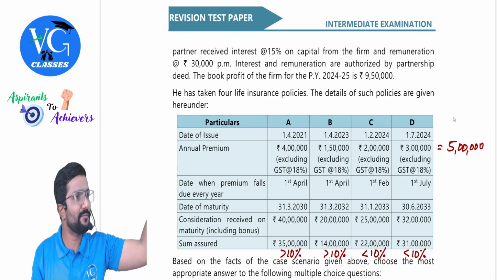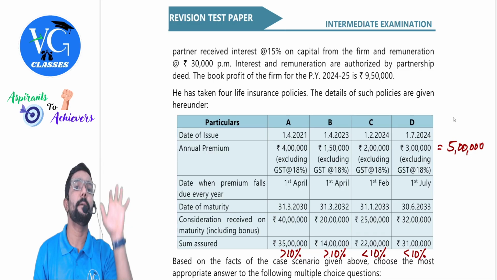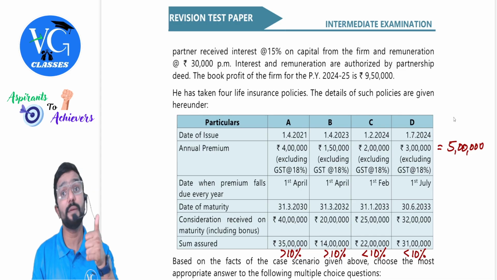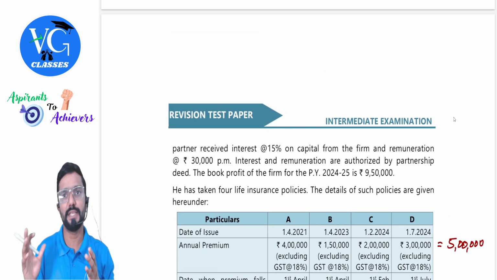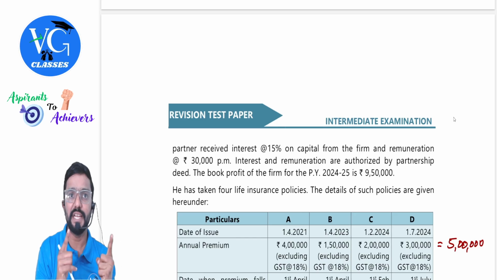Is it taxable in the hands of the partner? No, because what is allowed for the firm is only taxable for the partner. Sir, what about interest on capital? Is it allowed for a sleeping partner? Yes. For interest on capital, there is nothing called working partner or sleeping partner. Only remuneration should be paid to a working partner. Only then it is allowed.